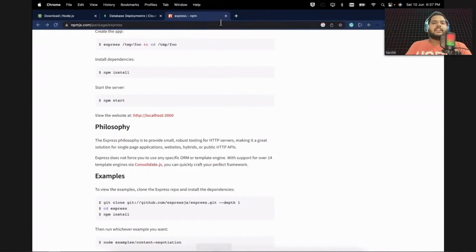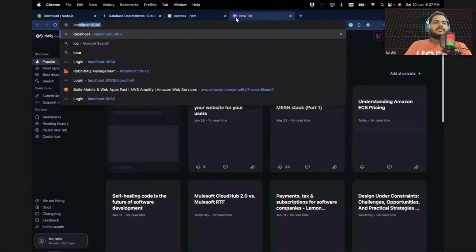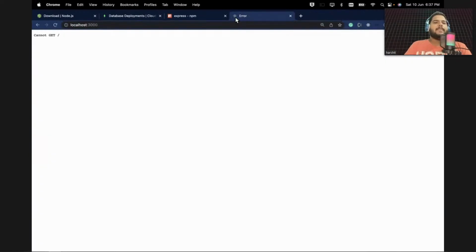So how can you check whether it has started or not? You can just go to localhost:3000. When you open it, you can see it says cannot GET. It's saying you do not have anything on this path.